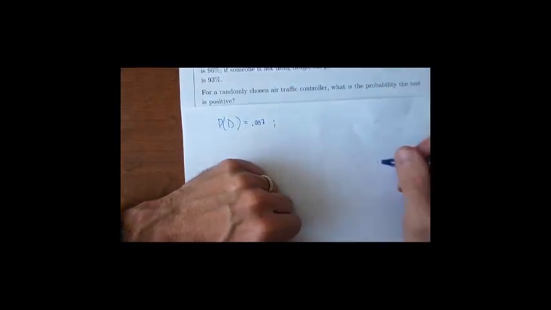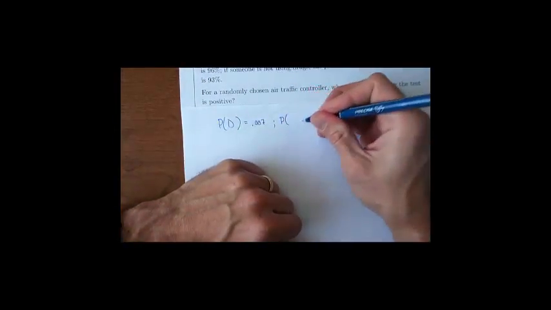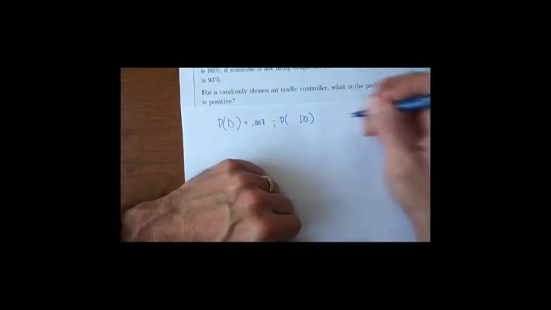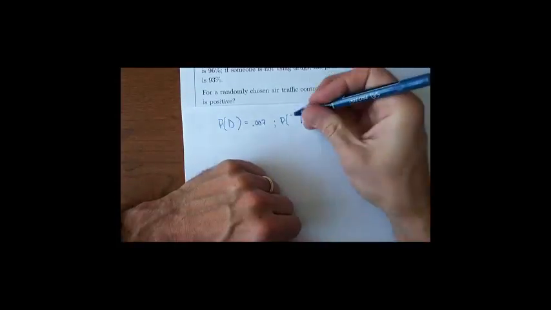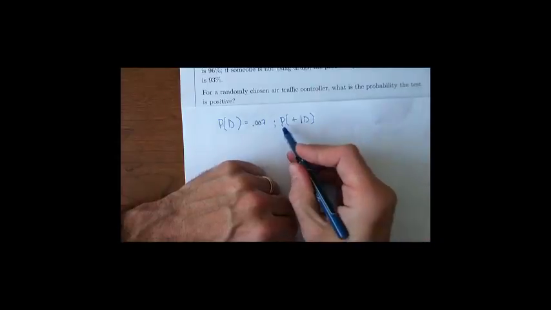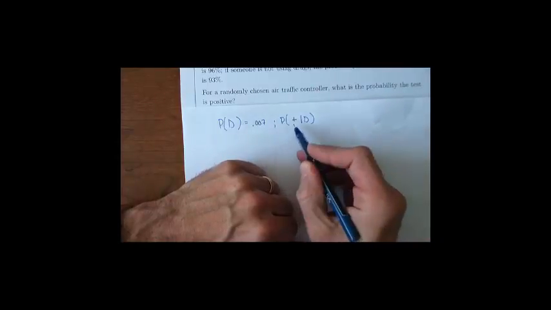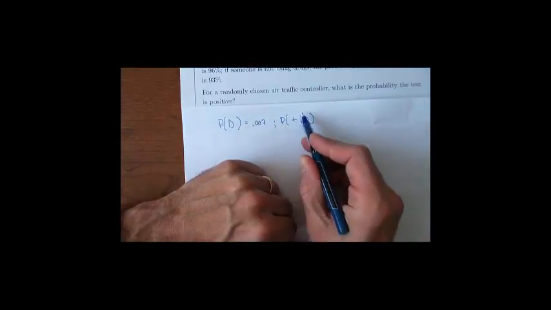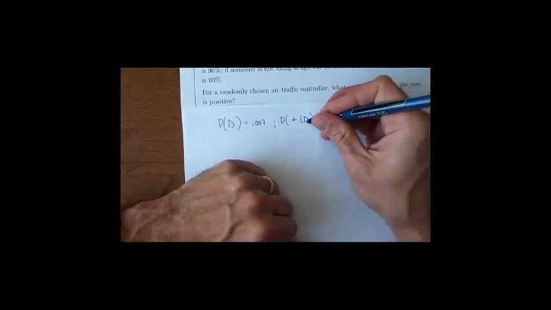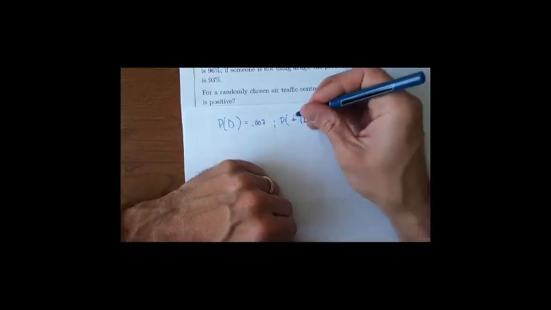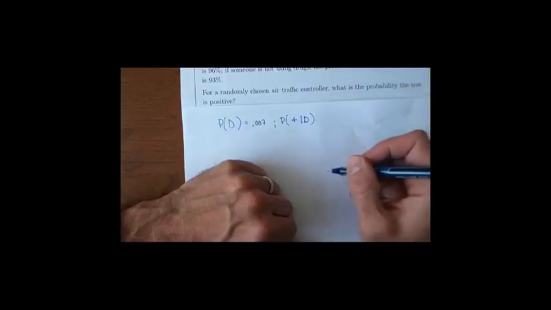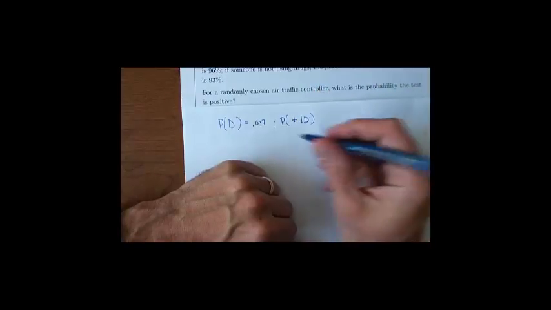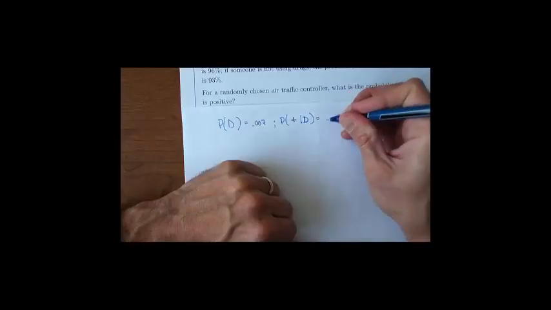Also, given that they're actually using drugs, what's the chance that the test is positive? Is it okay to write it like that? Probability of the test being positive given they're on drugs. I'm just going to use this for my positive sign. It's just a symbol. So this is 96%.